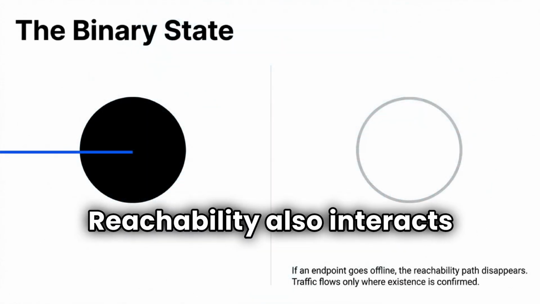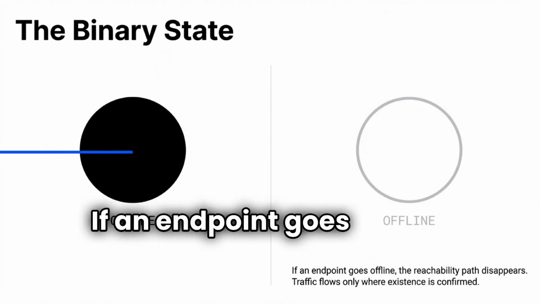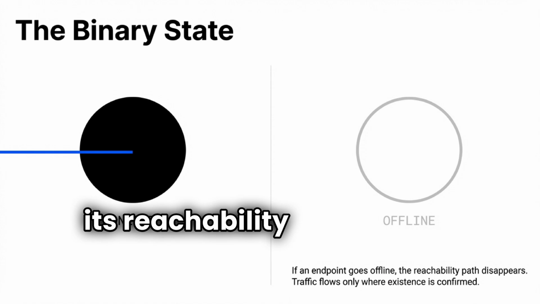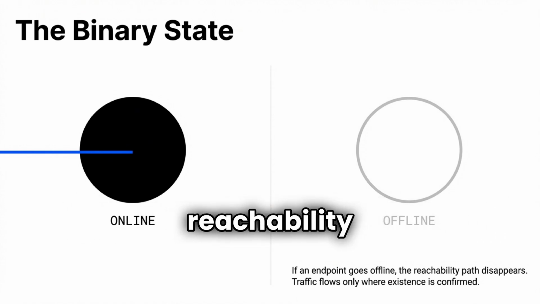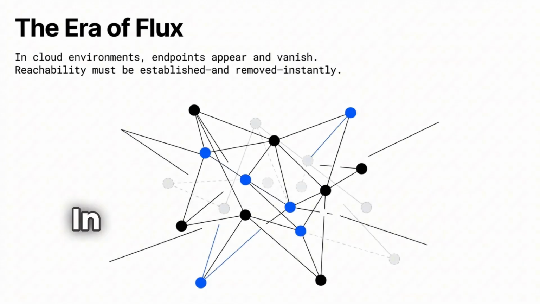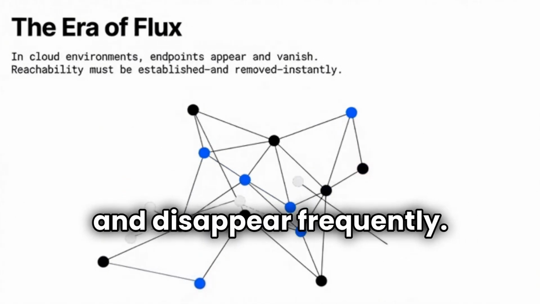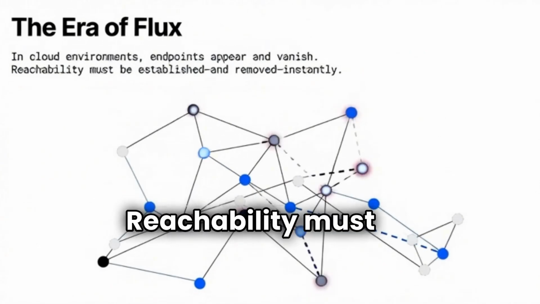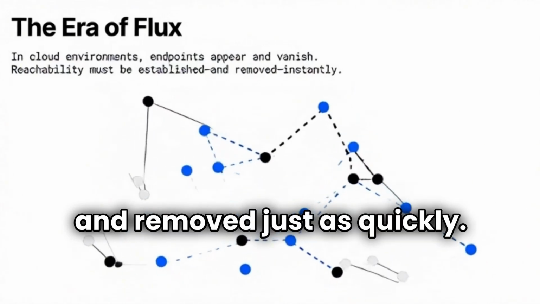Reachability also interacts closely with endpoint state. If an endpoint goes offline, its reachability disappears. If it comes back online, reachability must be rediscovered. In dynamic environments, such as cloud networks, endpoints may appear and disappear frequently. Reachability must be established quickly and removed just as quickly.